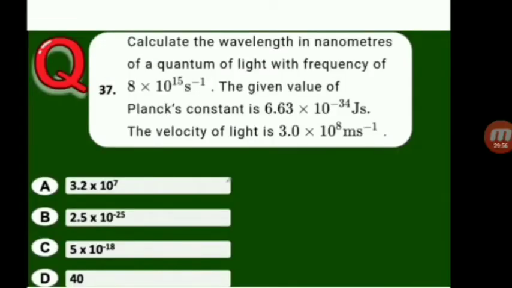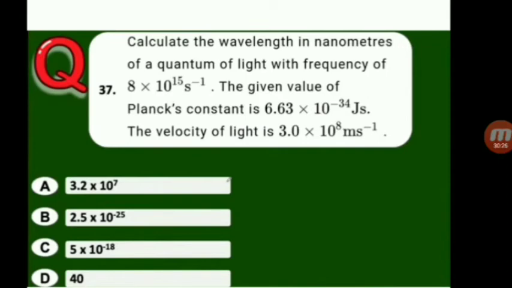Next one, calculate the wavelength in nanometers of a quantum of light with a frequency of 8 into 10 to the power of 15 second inverse. The given value of Planck constant is 6.63 into 10 to the power of minus 34 joule second. The velocity of light is 3 into 10 to the power of 8 meters per second. So here there is no need for the Planck constant.